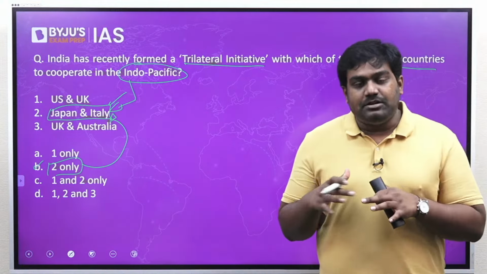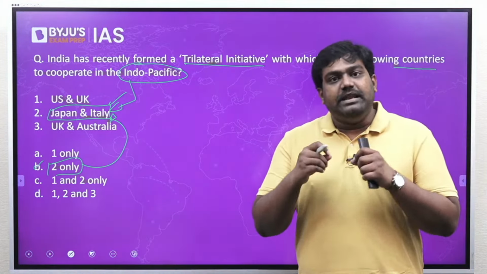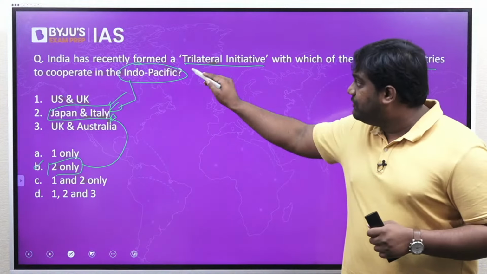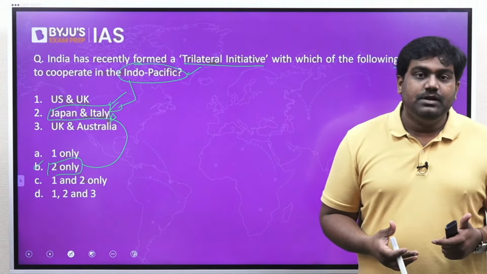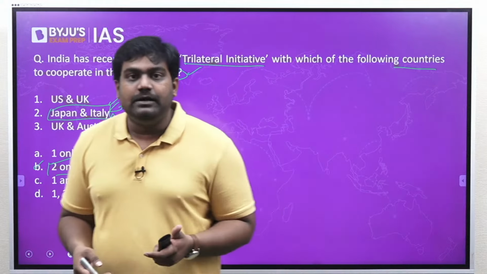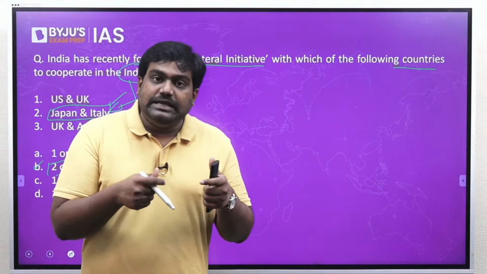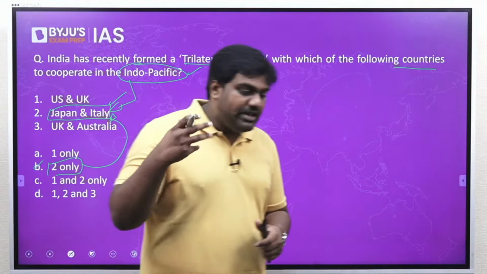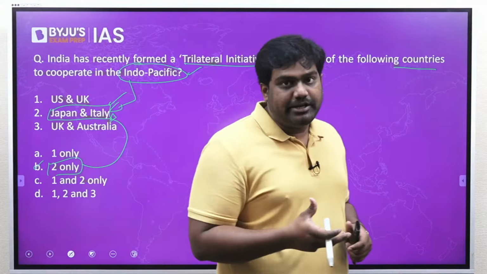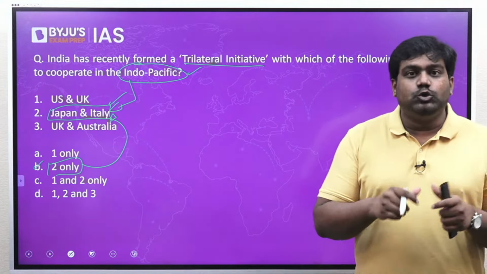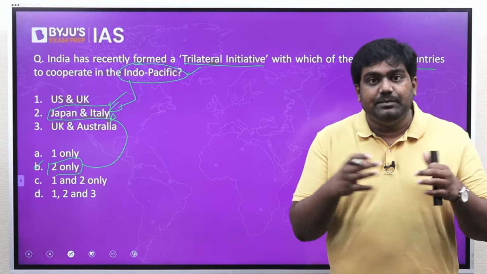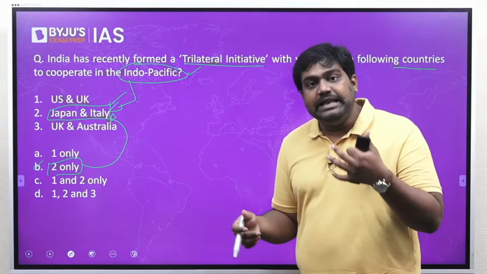Talking about trilateral initiatives, India actually has many trilateral initiatives which are specifically focused on the Indo-Pacific region. The Indo-Pacific is strategically important for India. It is the most happening region in global geopolitics, right? And there is a direct competition here and a face-off between US and China, the two predominant global powers. So in the Indo-Pacific, India is trying to carve out a space for itself, and it is trying to uphold international rules-based order. So to counter the aggression of China and to stabilize the Indo-Pacific, India is aligning with like-minded